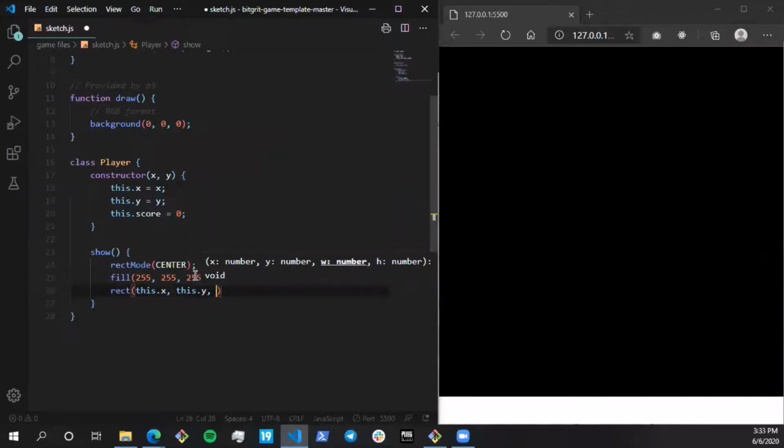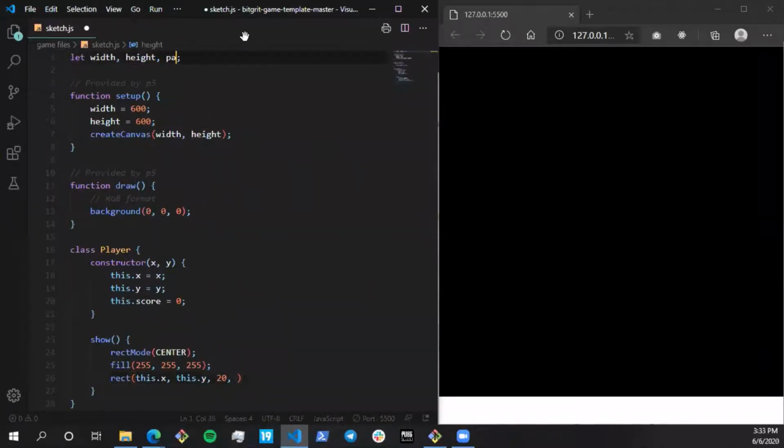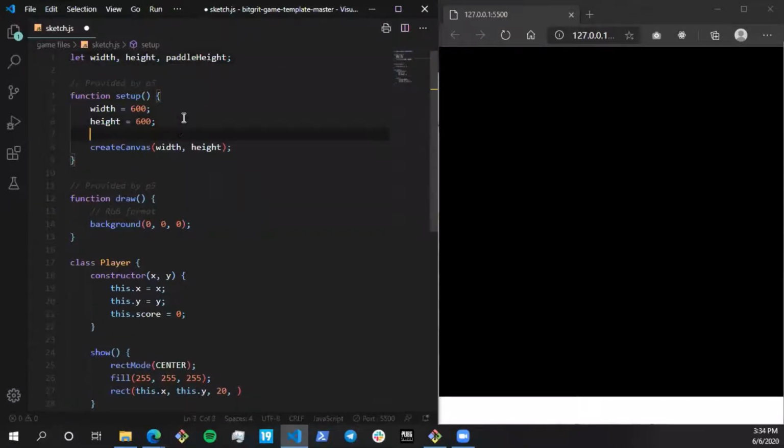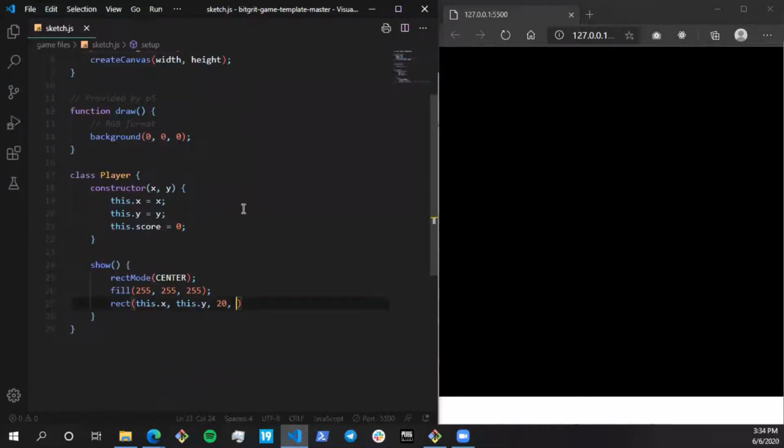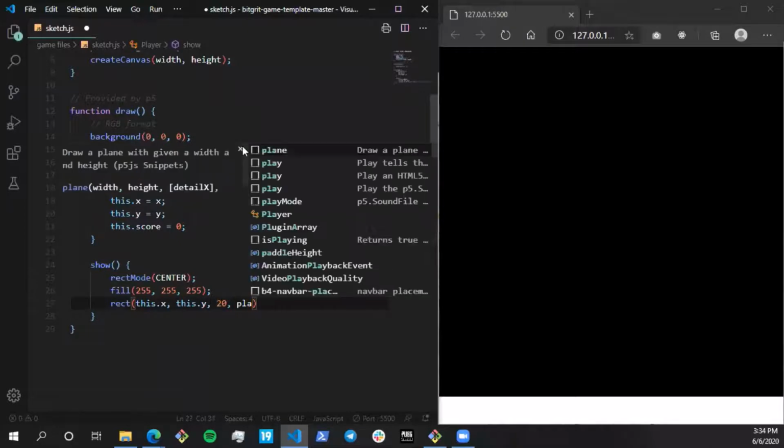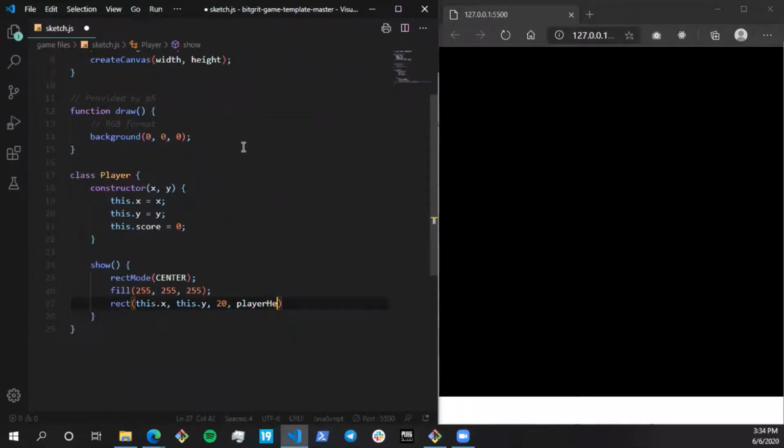And the width is going to be say 20. It's just a random number. And let's create a variable called paddle height. This is basically the length of the paddle over here. Paddle height is going to be say 75. So I created a variable for paddle height and assigned it a value of 75. I'll be telling later why I created a separate variable for it. Sorry, paddle height. So the four parameters were as follows.